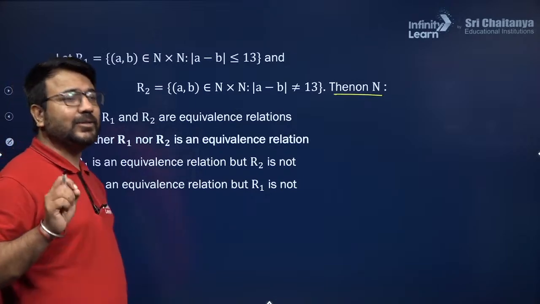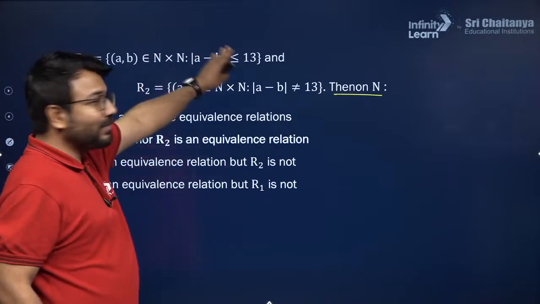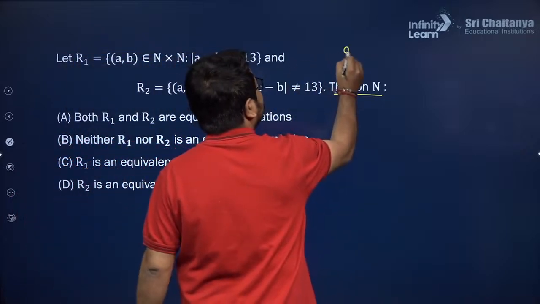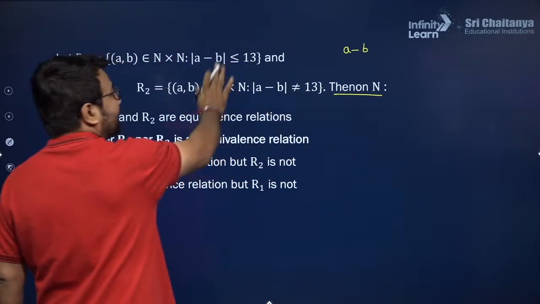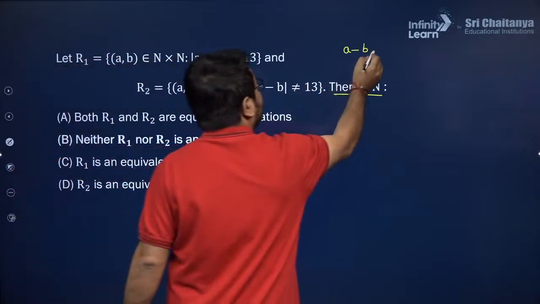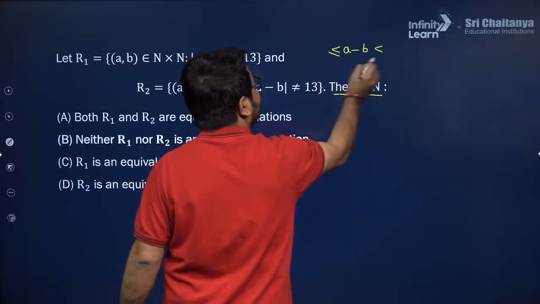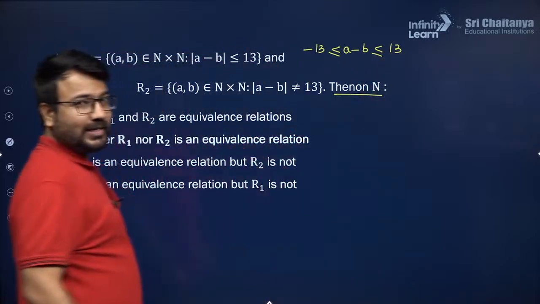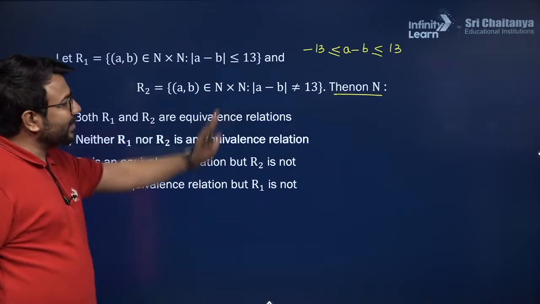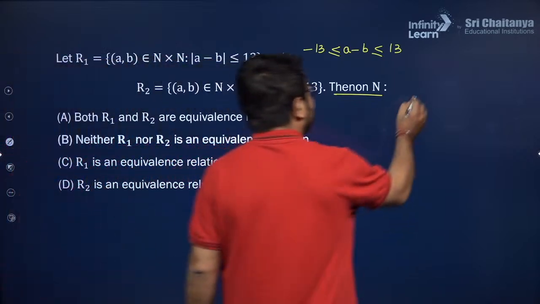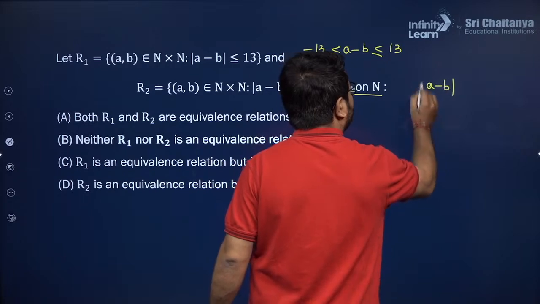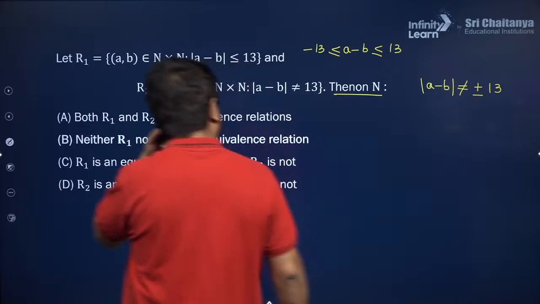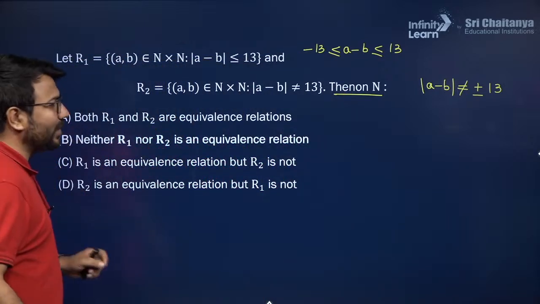So how will I be able to check this? Let us talk about the first one, R1. In R1 it is clearly mentioned that modulus of A minus B is less than or equal to 13. So the value of A minus B will lie between minus 13 and plus 13. I hope you are able to understand this. Now in R2, we are observing that modulus of A minus B should not be equal to plus 13 as well as minus 13. I hope you are able to understand R1 and R2.